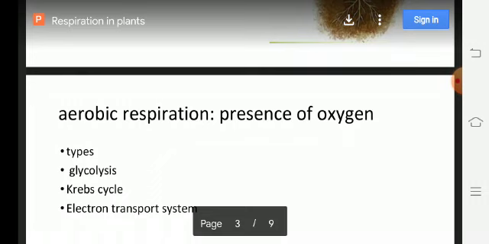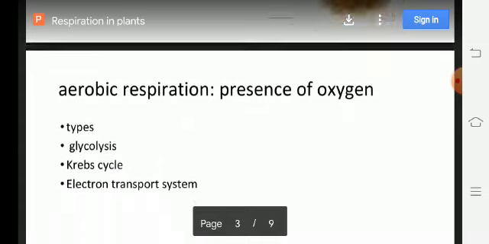First one is glycolysis. Second one is Krebs cycle. Third one is electron transport system.